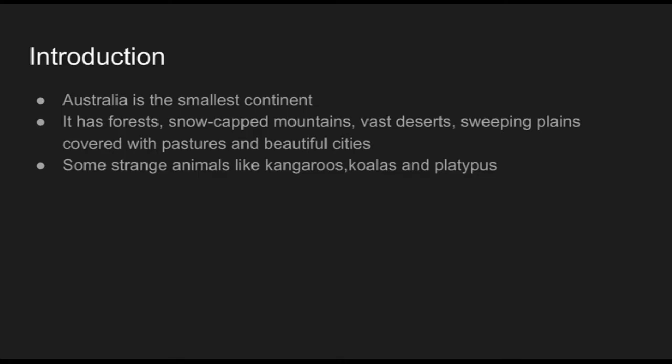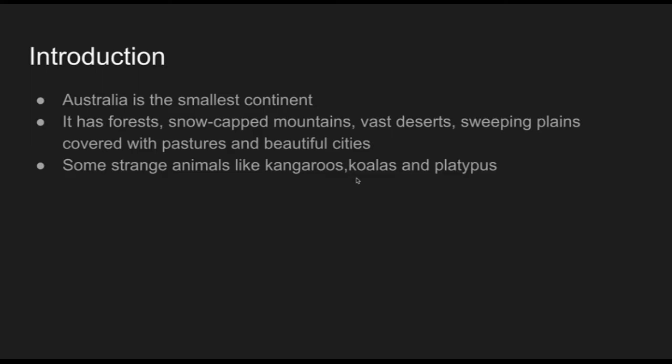Australia is also noted for some strange animals. That is a speciality of Australia: strange animals like kangaroos, koalas and platypus. They are not found anywhere else. Only in Australia can we see kangaroos, koalas and platypus.